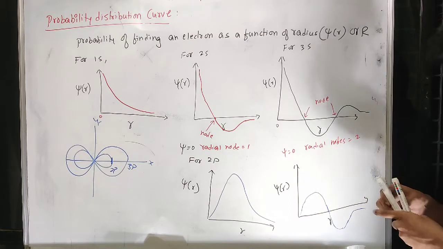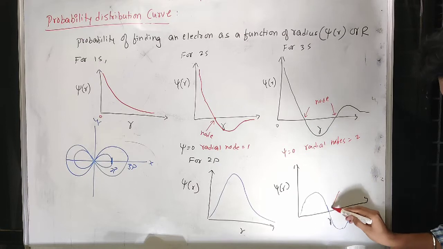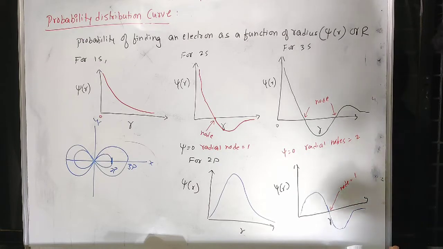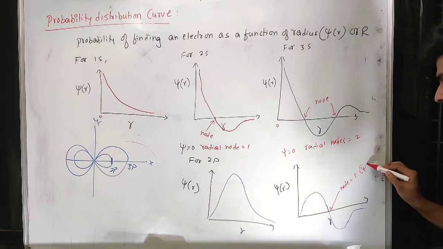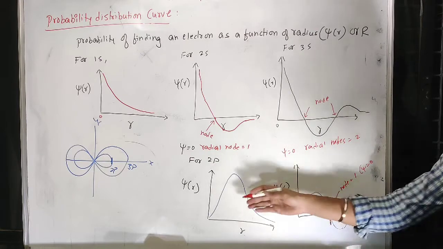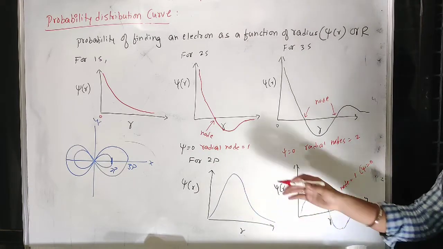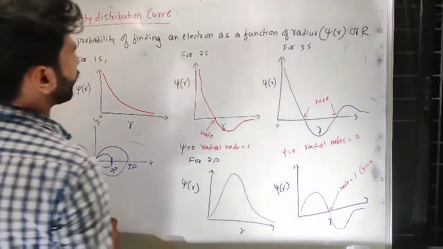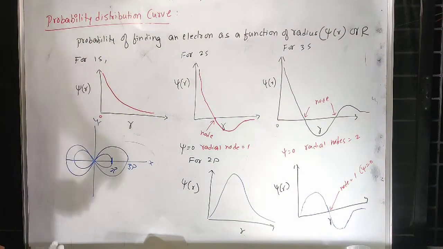So you expect one node where psi is equal to 0, and that is due to 2p. In the case of 2p you cannot expect any node because that is the very first thing. So this is how we can draw probability of finding electron as a function of radius.